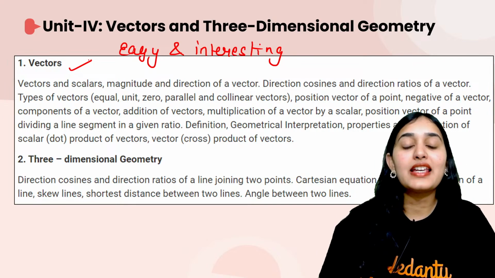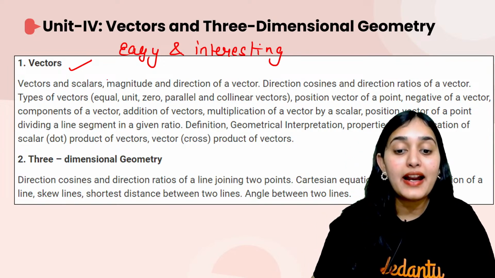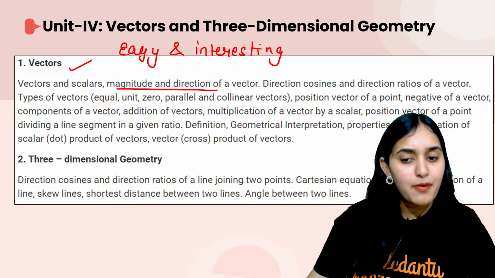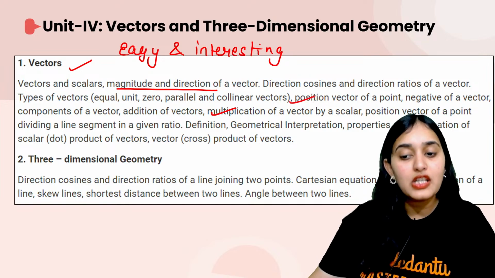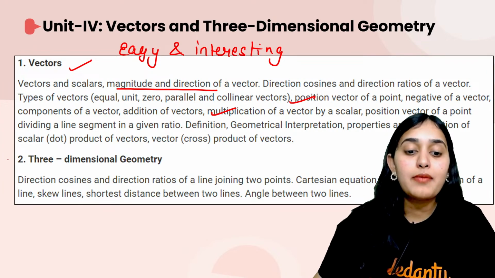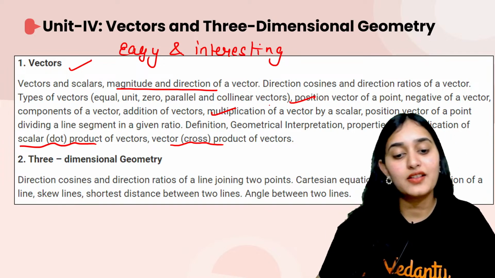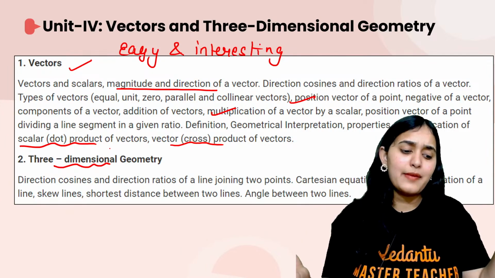So vectors are quantities having magnitude and direction. We will learn about them. We will learn different types of vectors, addition of vectors, multiplication of vectors, position of a vector. Then we will learn about scalar dot product and vector cross product of the vectors. Okay, next is three-dimensional geometry. Now what is three-dimensional geometry?